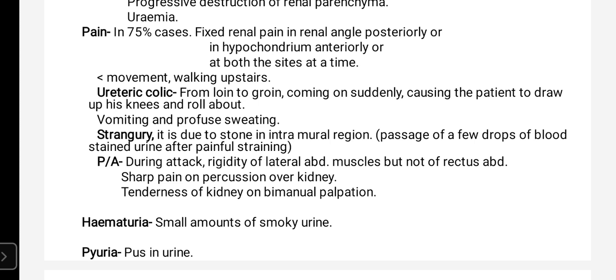Then there will be ureteric colic. From loin to groin, there will be pain. It comes suddenly, causing the patient to draw up his knees and roll about. There will be vomiting and profuse sweating in ureteric colic.